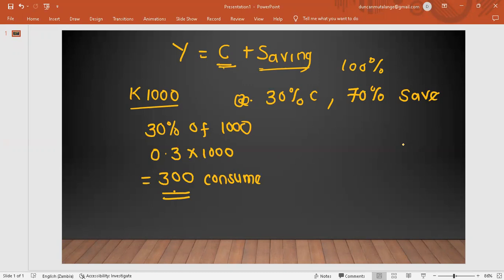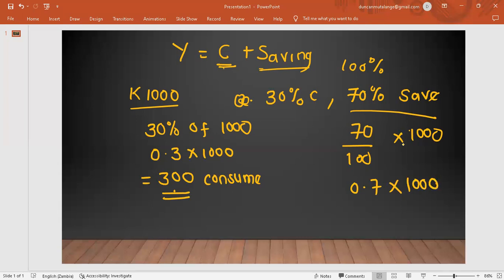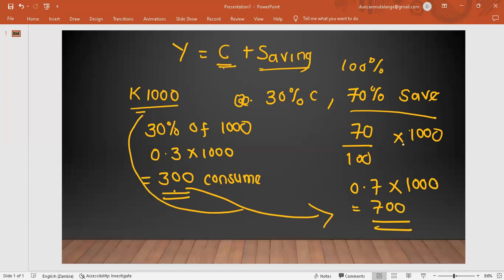Meaning, if you're consuming 300 kwacha, that means you are saving the rest of the money, meaning 700 is the money that you're going to save up. So to calculate this 70%, which is remaining as the amount of money that you're going to save, all you have to do is to say 70 over 100, then multiply by the 1,000. Then this will be 0.7 times 1,000, which gives us 700. So you can see that when you add up this 700 and this 300 kwacha, it gives us the total amount of money that we had in the beginning, which is this 1,000.